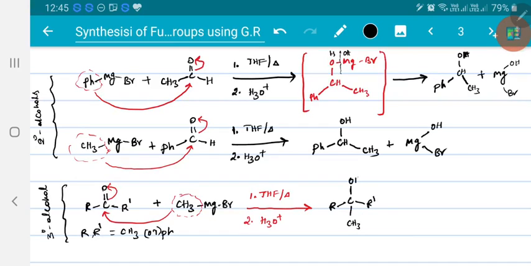After hydrolysis this converts into OH and the remaining group, that is Mg, OH, Br. So now we got a tertiary alcohol. Right? So to prepare tertiary alcohols, there is no need of ketones always. We can use esters also, acid anhydrides, acid chlorides, etc. Let me discuss that.